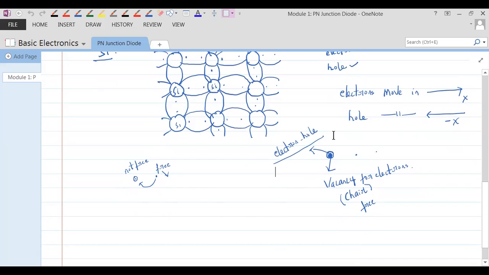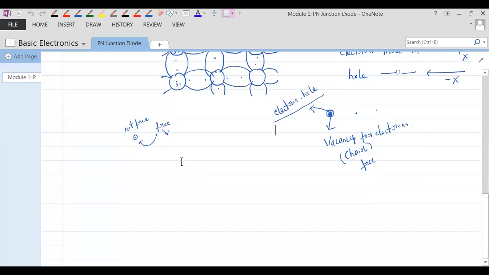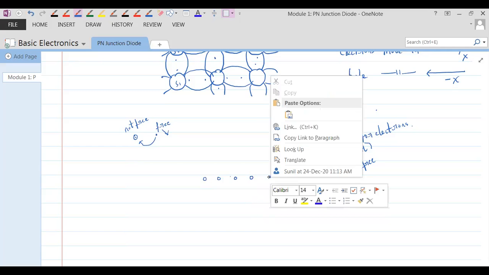Okay. And let me talk to you regarding the electron movement and hole movement that we talk about. See here, everybody. Let's say there are some holes like this. Now say we have one electron here, an electron sitting on this.